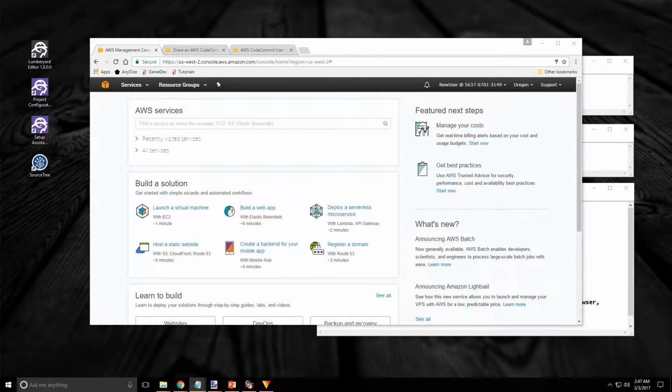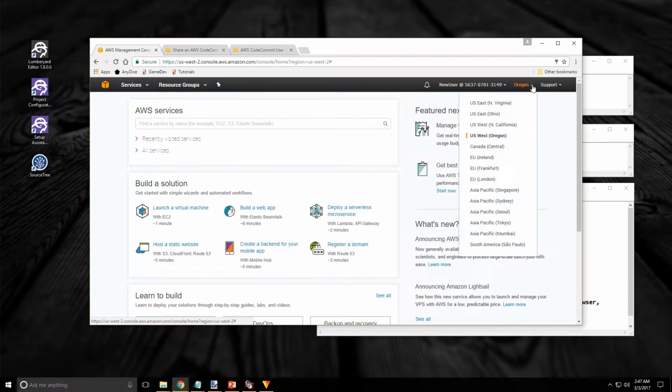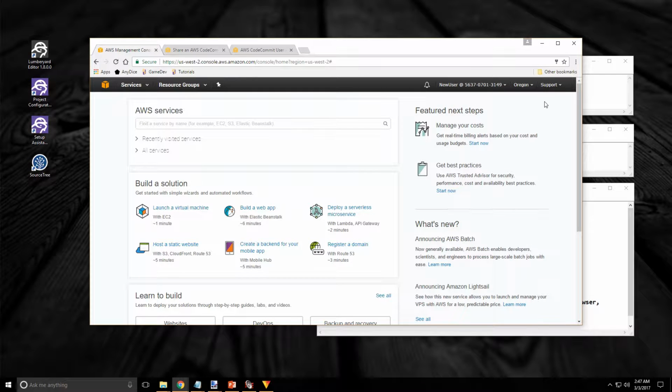I'm now logged in as the new user, as you can see up here at the top. It also is a good idea to verify you're in the correct region. If you happen to be in the wrong region and you create or are looking for a repository that you created in a different region, you won't find it. So let's create a repository.